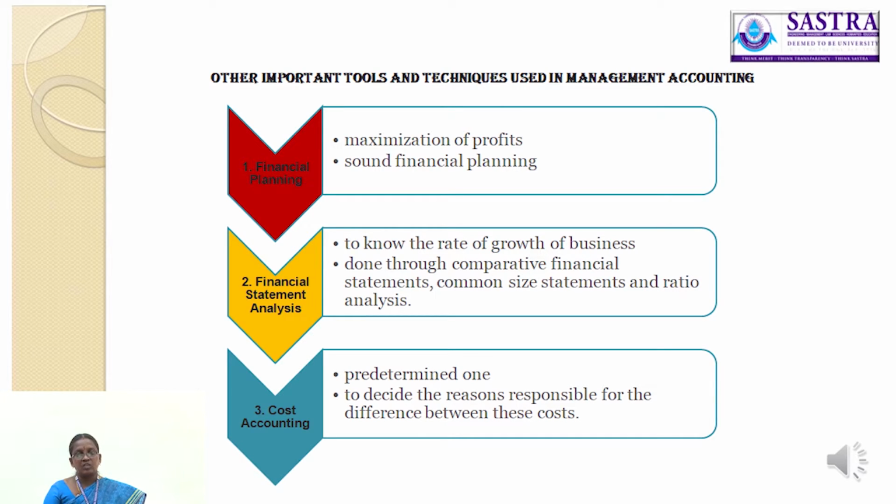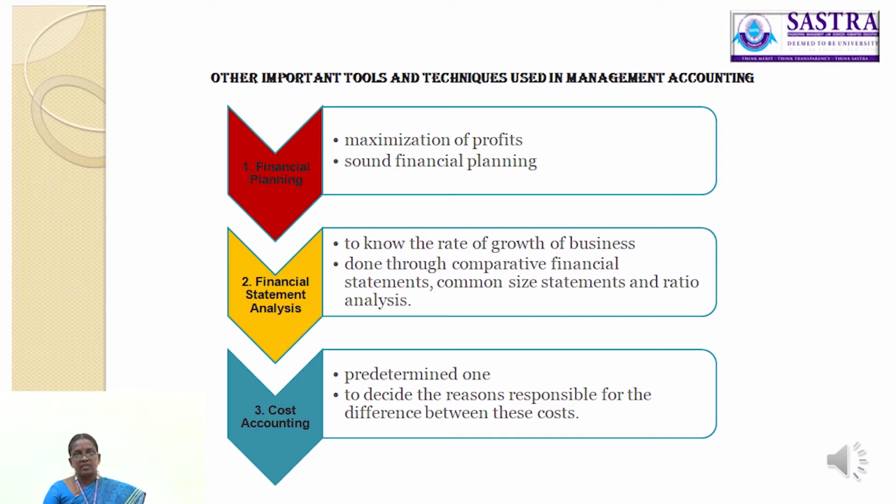So, profit and loss account and balance sheet are important financial statements. These statements are analyzed for different periods. This analysis helps the management to know the rate of growth of the business concern. It is done through comparative financial statements, common size statements, and ratio analysis. So this is also one of the important tools used in management accounting.